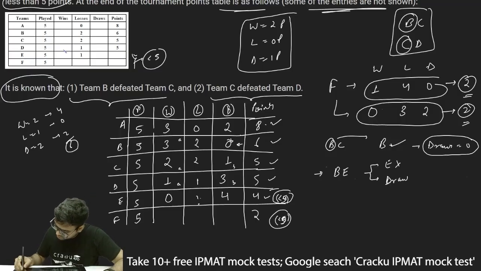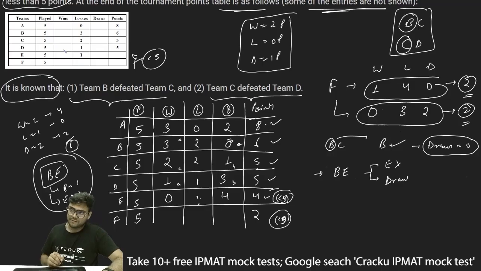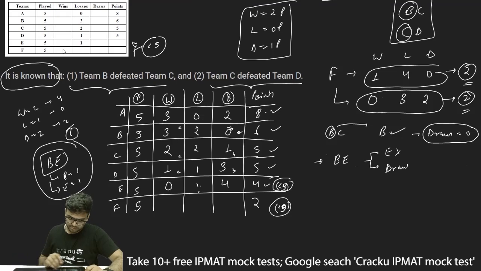Now this cannot be a draw. Why? Because the number of draws for B is 0. Now if B and E is a draw, so what will happen? B will have 1 draw and E will have 1 draw. Now this can never be possible because the number of draws for B is 0. So thus a draw is also not possible.